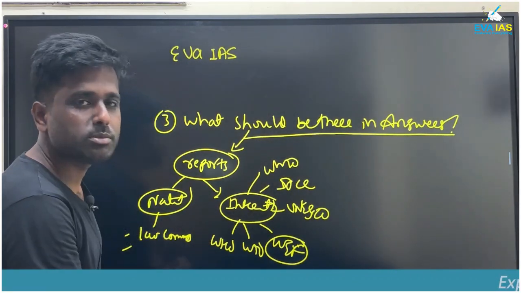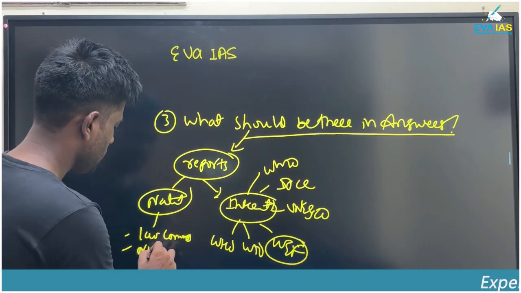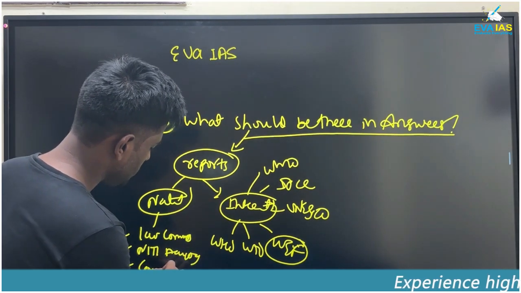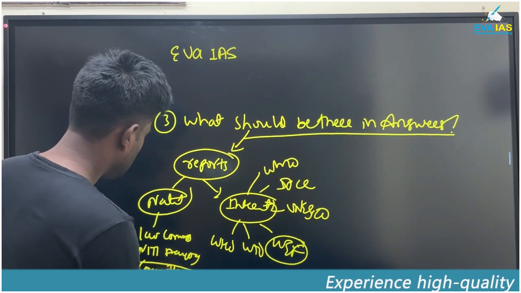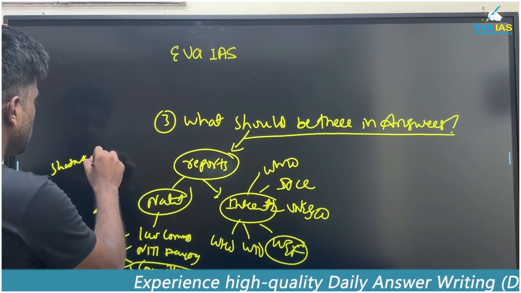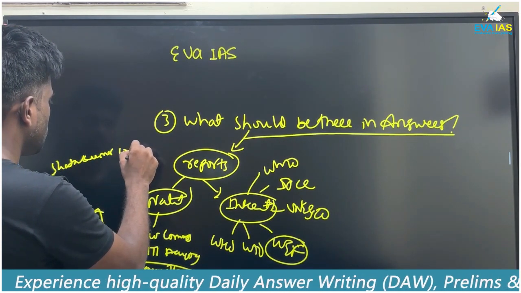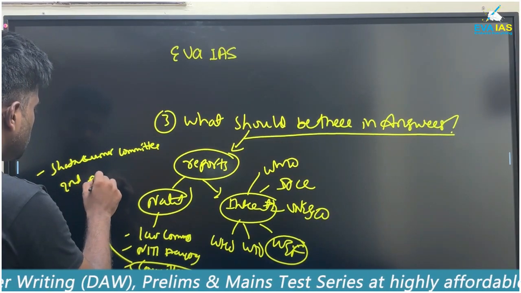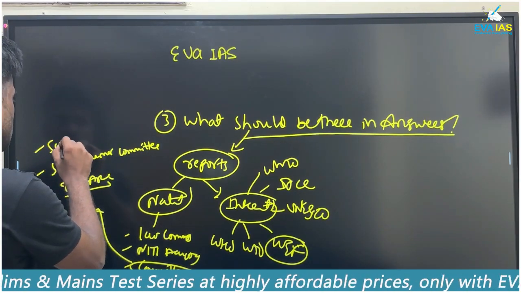And second, you can mention the Niti Aayog. You can mention other committees which have been formed. Suppose the Shanta Kumar committee is there. Then the Second ARC is there. Sarkaria Commission.